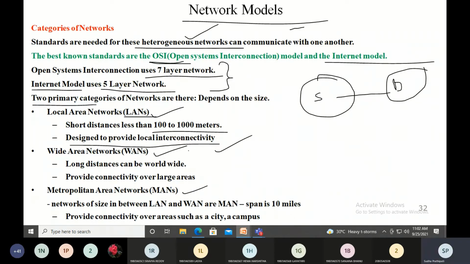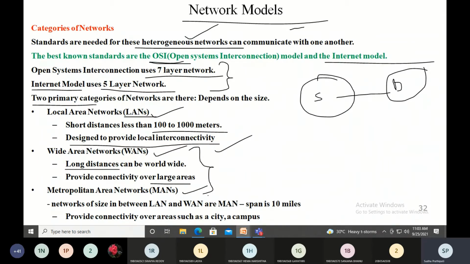Now coming to what is WAN. WAN is wide area network. Wide area network is your internet itself, which includes long distances. It can be a continent, it can be a country, or it can be the whole world itself. So that is called as wide area networks. And as I said, it provides connectivity over large areas.